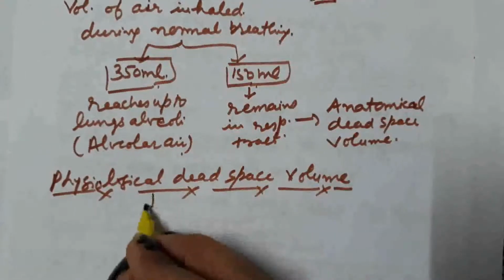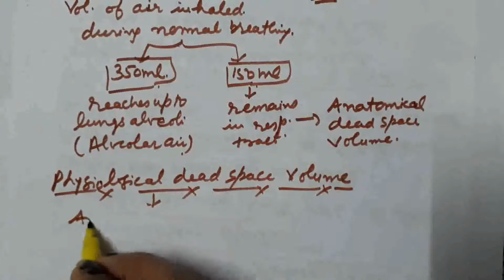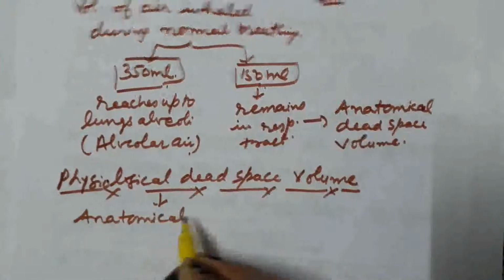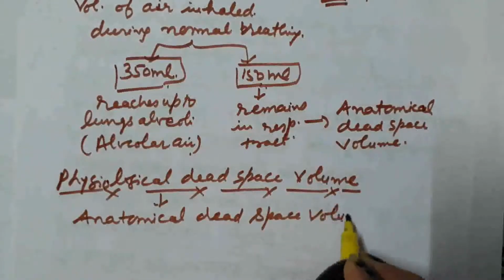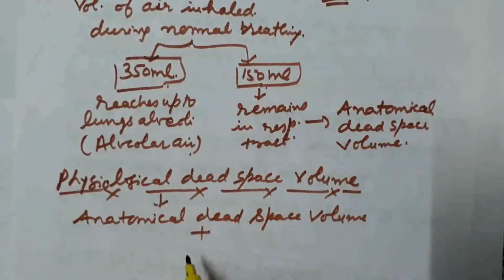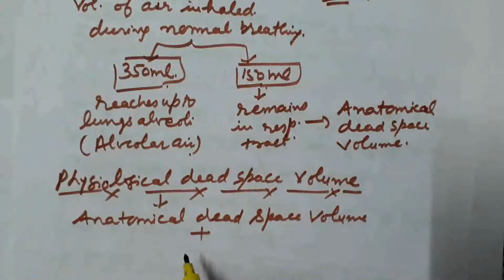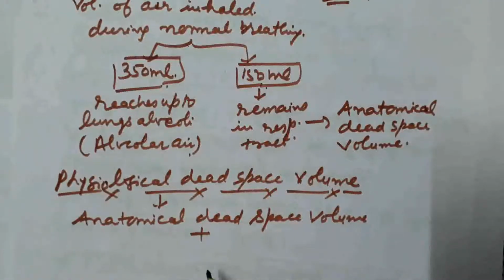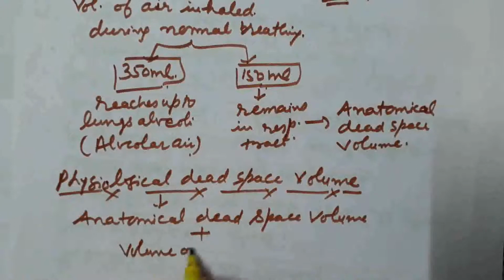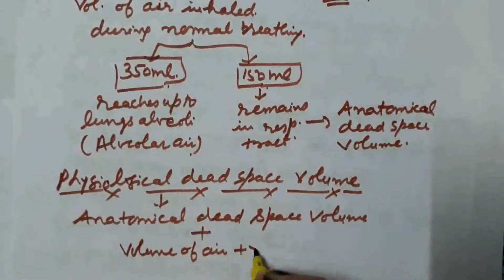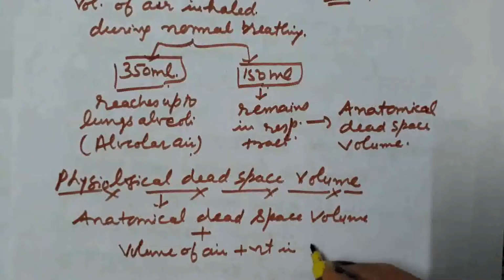The first one is the anatomical dead space volume, along with this the volume of air that remains in the non-functional alveoli.